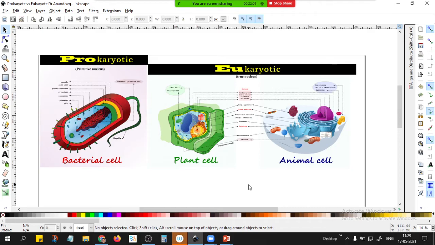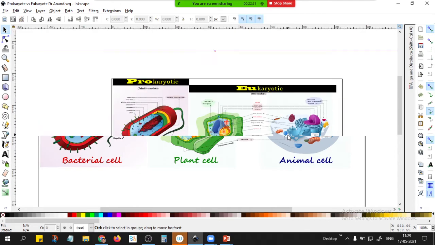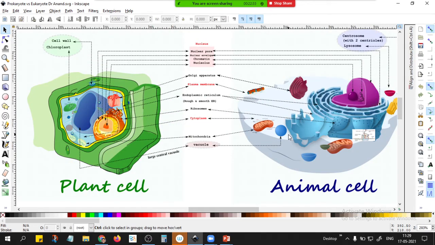Because nucleus means what? It should have a nuclear membrane. A cell should have a plasma membrane. So in the case of prokaryotes, we say there is no nucleus because the DNA is not covered by any membrane. It looks like there is a nucleus, but there is no membrane covering for it. But in eukaryotes, the nucleus has an excellent membrane covering.